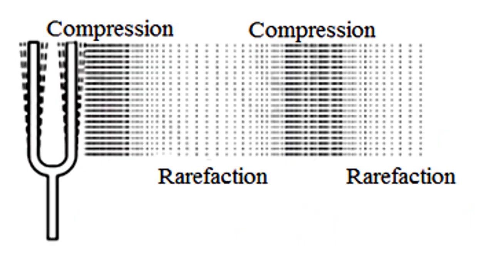Suppose I take this tuning fork. Now I strike this tuning fork on a very hard object, then it vibrates. So you can see when this tuning fork vibrates, a series of compressions and rarefactions is created in the air.